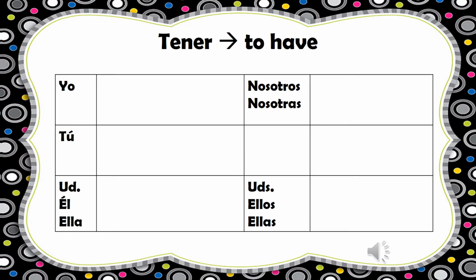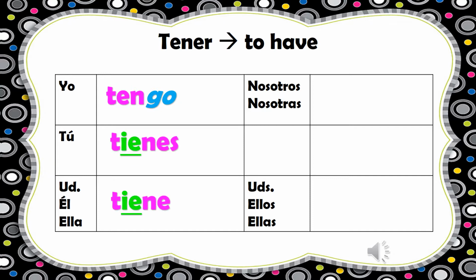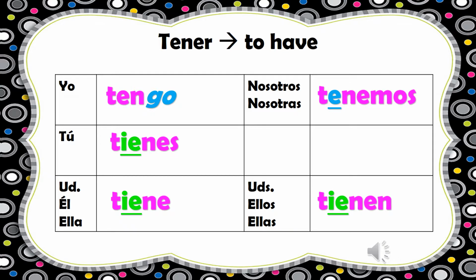Tener is also a yo-go verb, and it's also an E to IE stem changer, so it does two things as well. So our present tense forms of tener are yo tengo, tú tienes, usted, él, ella tiene, nosotros tenemos, ustedes, ellos, ellas tienen. So just like with decir, my yo form ends in go, and only my yo form. And my nosotros form doesn't change from E to IE because it would be outside of the boot.